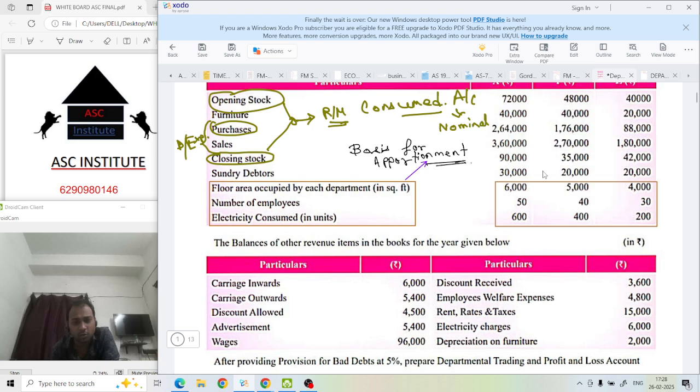This raw material consumed account is what? Your nominal account. And because it is a nominal account, we post it to where? Trading. If it is a direct one, we will post to trading. If it is an indirect one, we will post to PL. That is the concept. Got it? Okay.